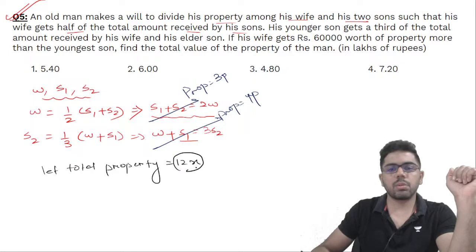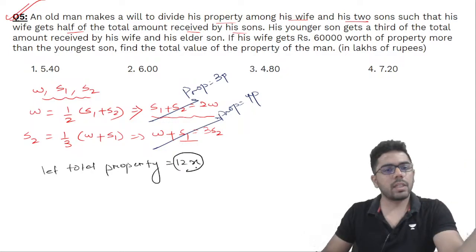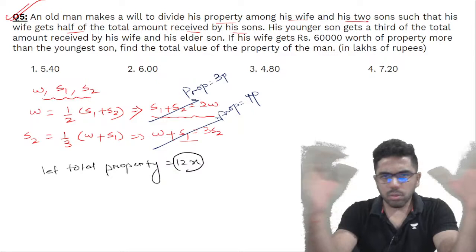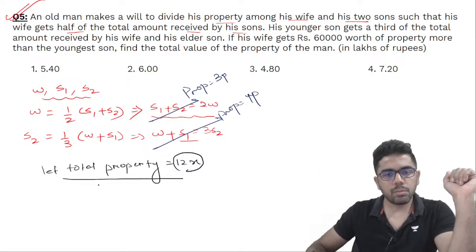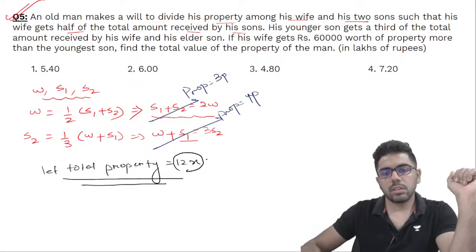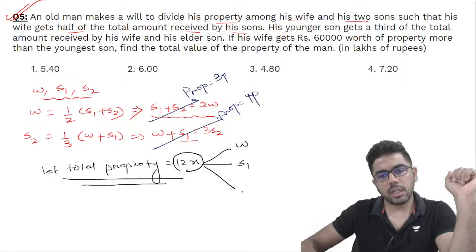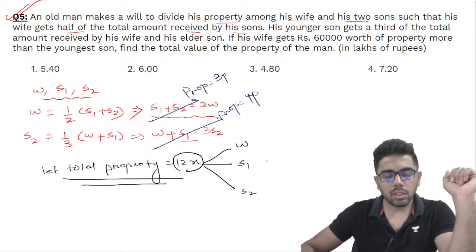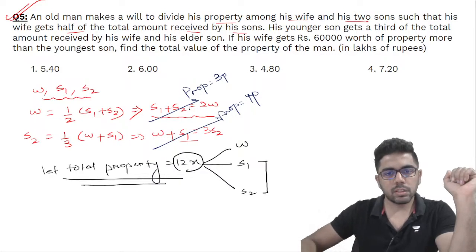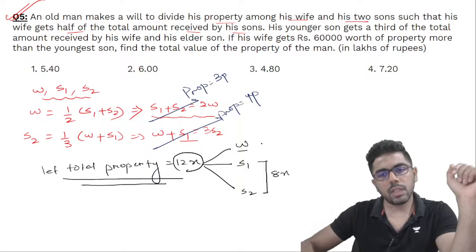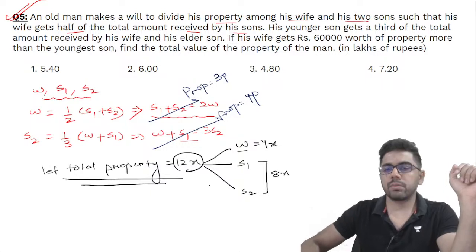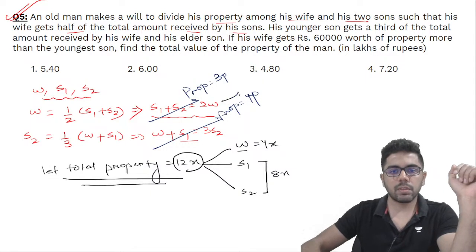A lot of people take variables like this: let us say wife's share is x, son 1's is y and son 2's is z. Do not take unnecessary variables. Look at this: I'll take the total property to be 12x, shared by wife, son 1 and son 2. First, son 1 and son 2 together will have twice of what the wife has, so break it in a 2:1 ratio. Son 1 and son 2 will have 8x and wife will have 4x, and look, the first equation is satisfied.